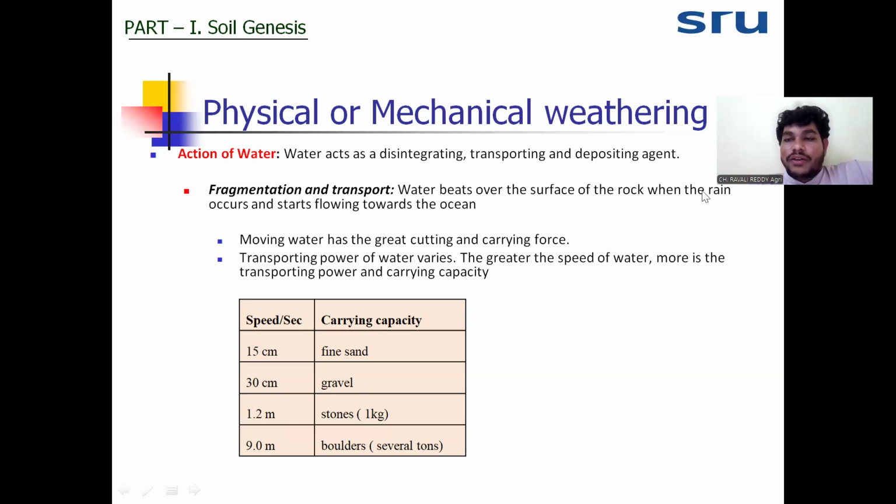Where it deposits, there it will develop a river course or a delta. That is called a meander, and the deposit is called alluvium.